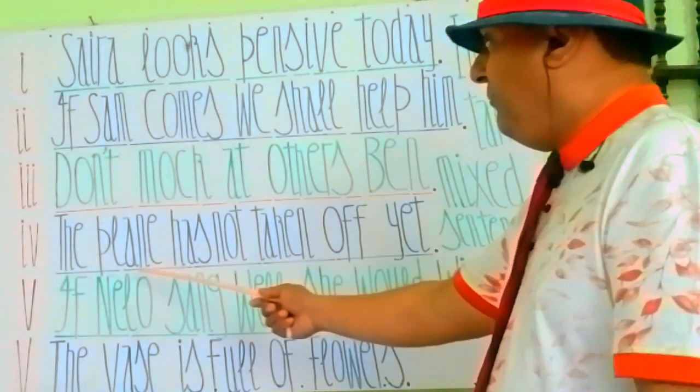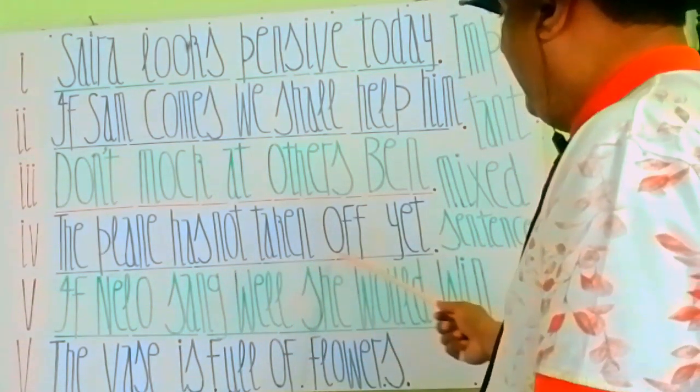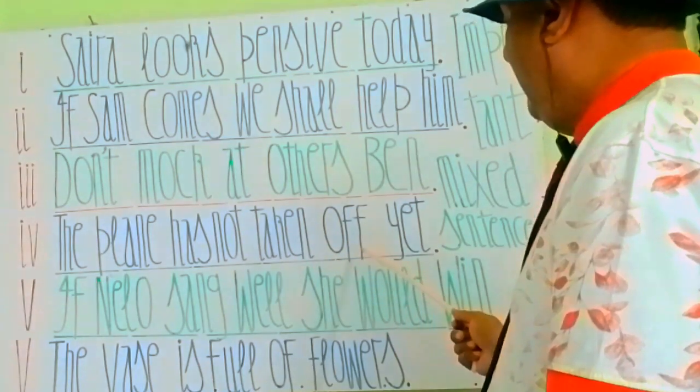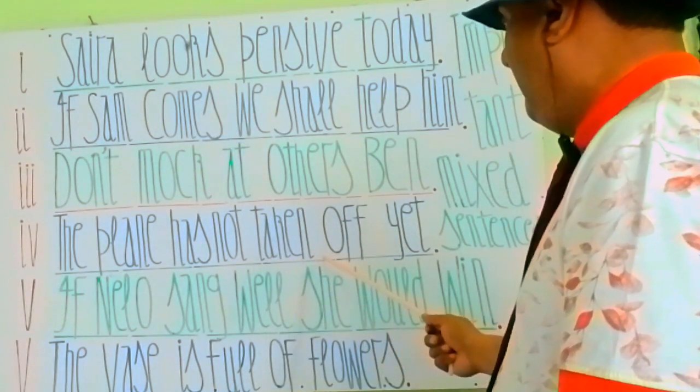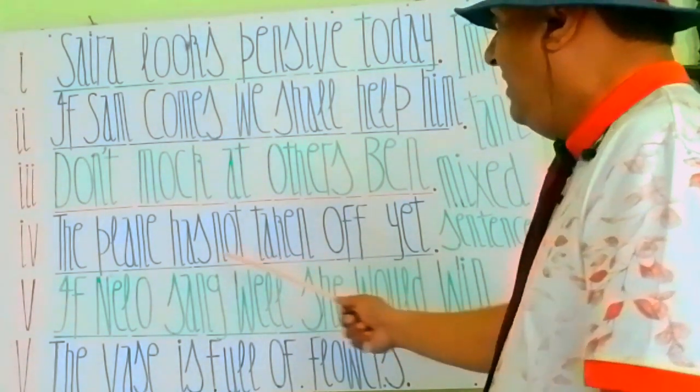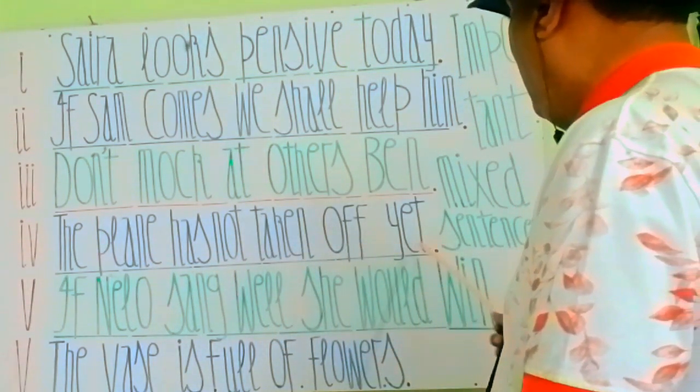So in this present perfect tense here, in this tense we use the past participle form of verb take, that is taken. So the plane has not taken off yet.